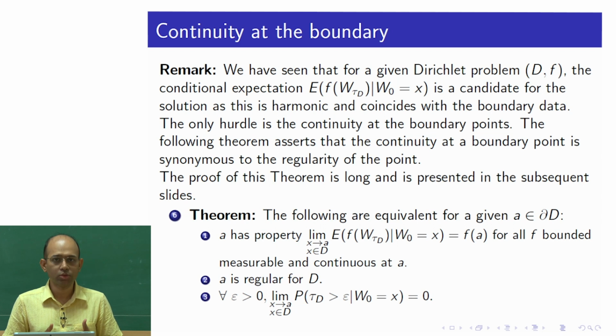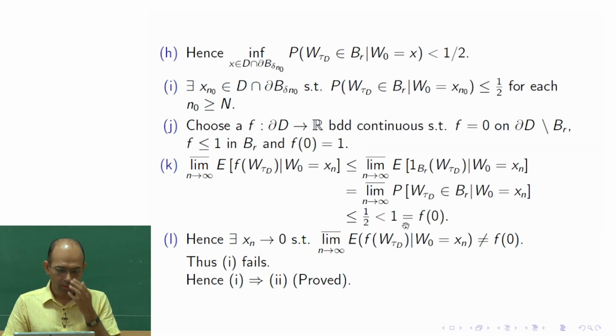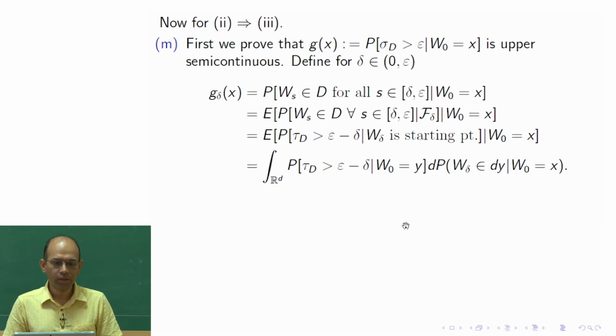because that would allow us to write down the solution of the Dirichlet problem in terms of the conditional expectation of a function of Brownian motion, correct? And that would give us another computational way to find the solution. One can actually simulate Brownian motion and find this conditional expectation. So this would also give one computational technique. We have already seen that 1 implies 2. Now we will see that 2 implies 3.